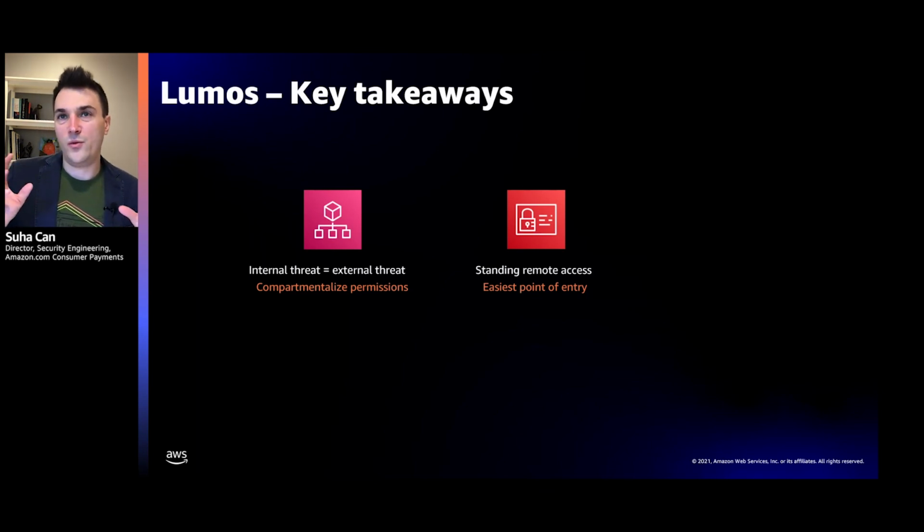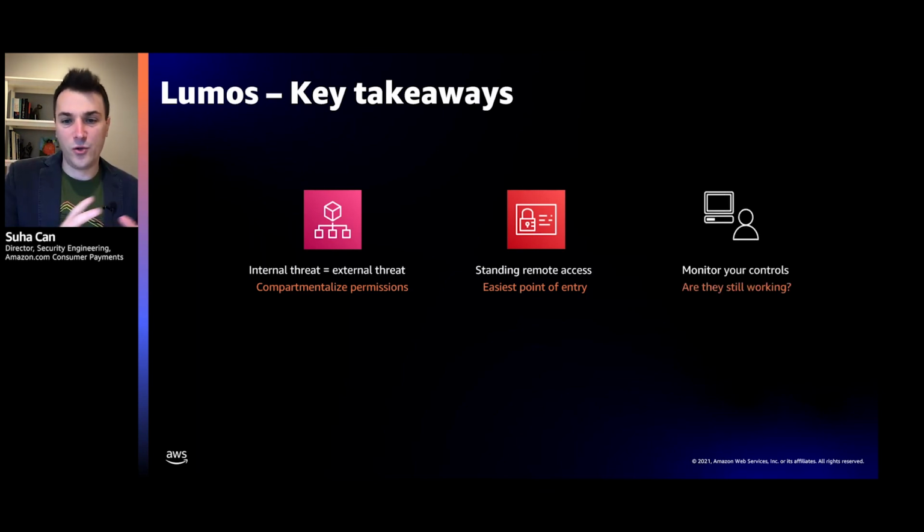And when I talk about remote access, I'm talking, of course, about SSH, but also AWS identity layer. So AWS console access and SSH, I do not differentiate between the two. You need to really reduce both of them and get rid of it if you can.